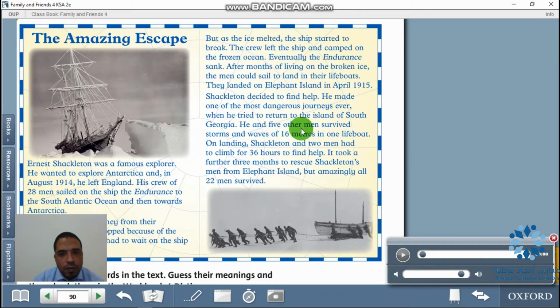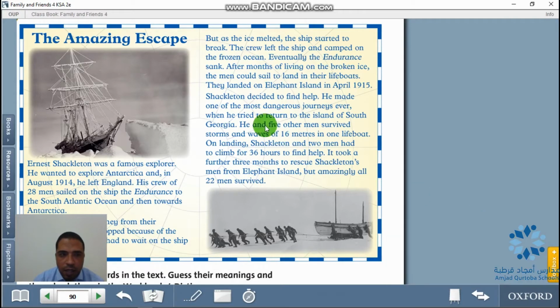He and 5 other men survived storms and waves of 16 meters in one lifeboat. On landing, Shackleton and 2 men had to climb for 36 hours to find help. It took a further 3 months to rescue Shackleton's men from Elephant Island, but amazingly, all 22 men survived.